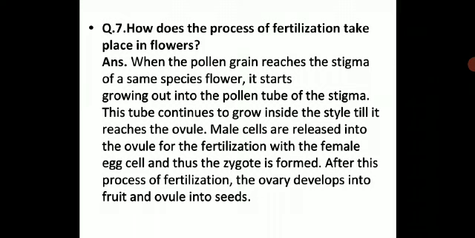When a pollen grain reaches the stigma of the same species, the pollen grain itself will grow and form a tube-like structure that is called a pollen tube, and this will continue to grow inside the style till it reaches the ovule. This is the main part where the pollen grain grows as a pollen tube from the stigma, and it will grow inside the style until it reaches the ovule. It has to reach the ovule for the fusion of the male and the female gametes for zygote formation.